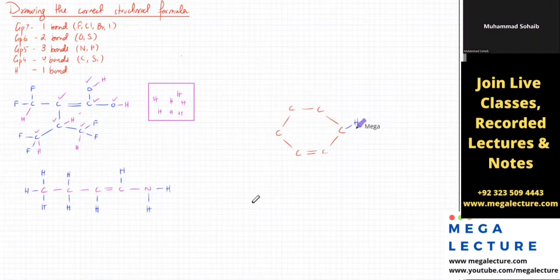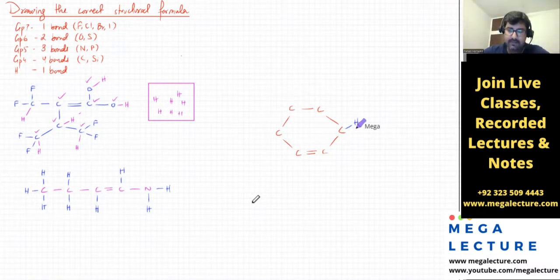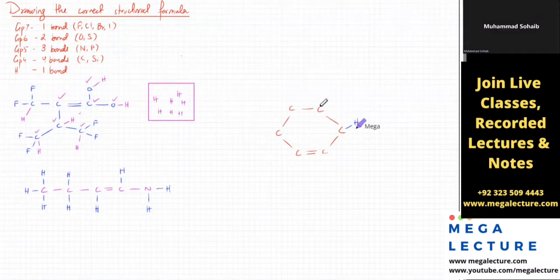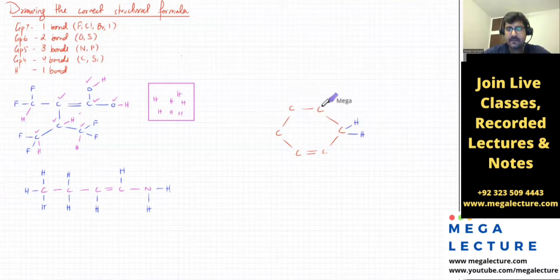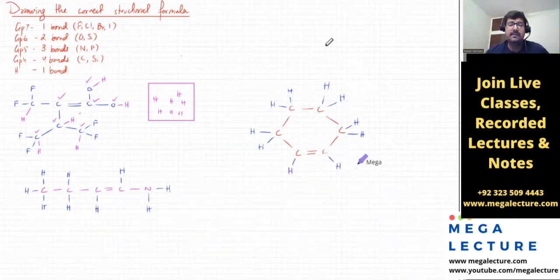The top one over here is going to be 2 hydrogens. This one will also have 2 hydrogens. This one will also have 2 hydrogens. This one will have 1 H. This one will have 1 H. Okay. So is this clear?